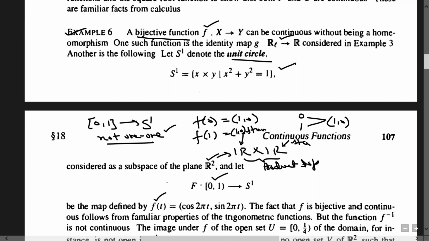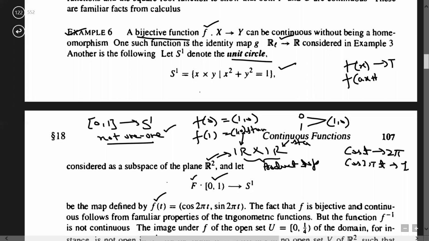So this is the reason why the given map f from [0,1) to S1 is a bijective map, and also it is onto. Obviously bijective means one-one and onto. This one is onto because it is the parametric coordinate of the circle, and we know the periodicity of cos t is 2 pi. If the periodicity of f(x) is T, then the periodicity of f(ax plus b) will be T by magnitude of a.